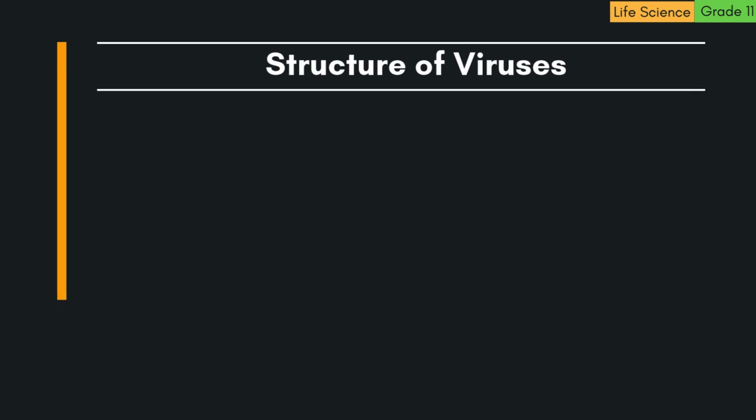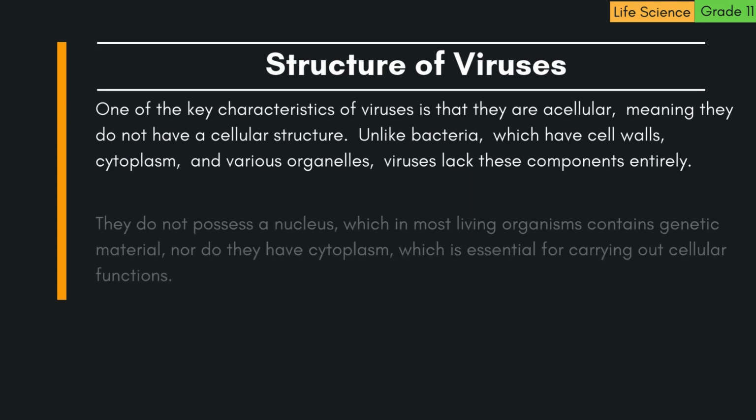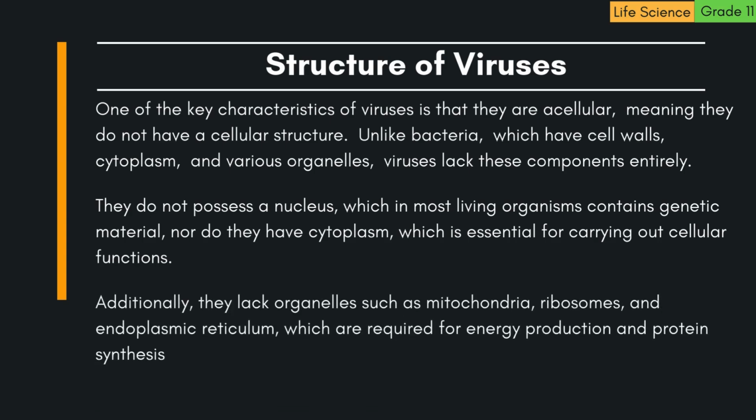Structure of viruses. One of the key characteristics of viruses is that they are acellular, meaning they do not have a cellular structure. Unlike bacteria, which have cell walls, cytoplasm, and various organelles, viruses lack these components entirely. They do not possess a nucleus, which in most living organisms contains genetic material, nor do they have cytoplasm, which is essential for carrying out cellular functions. Additionally, they lack organelles such as mitochondria, ribosomes, and endoplasmic reticulum, which are required for energy production and protein synthesis.